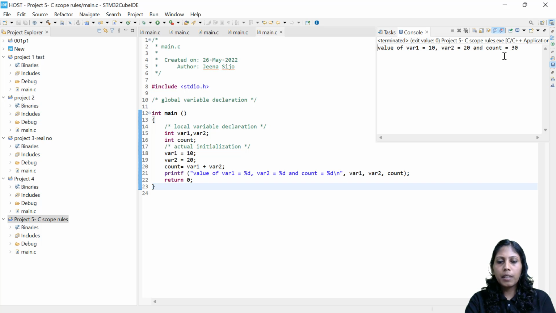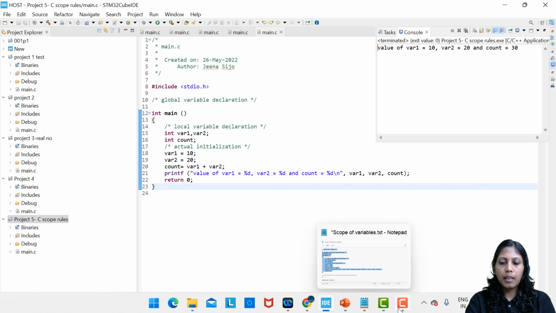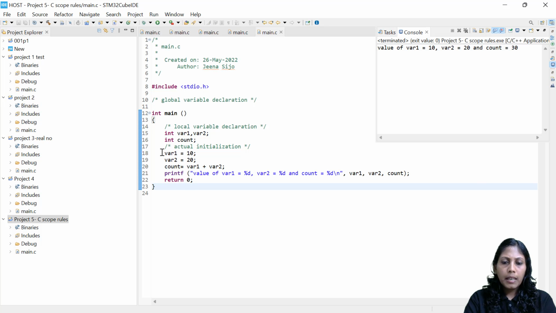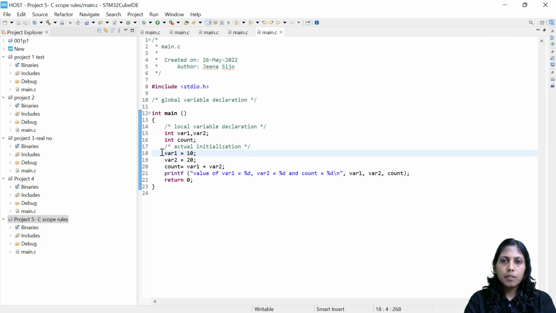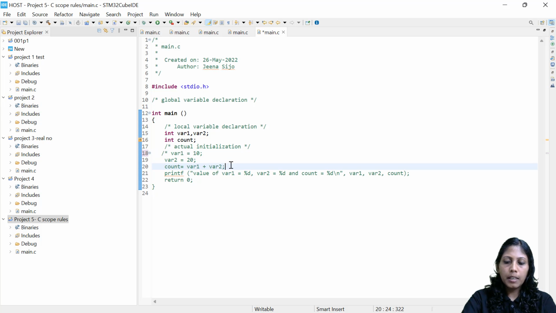Now let me do one thing. Without initialization, var1, var2 and count are all local variables, and without the actual initialization, let me try to print them and see. If you want to remove certain lines from the program, you can use comments. For a single line, you can use the double slash. If you want to comment multiple lines, then you can use slash star, and till where you want to comment it out, I will write star and slash again.